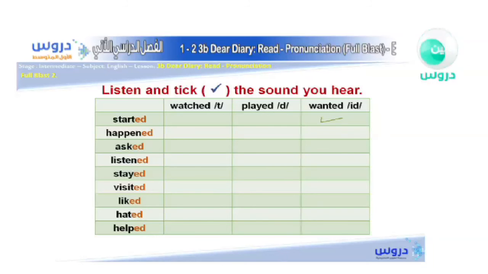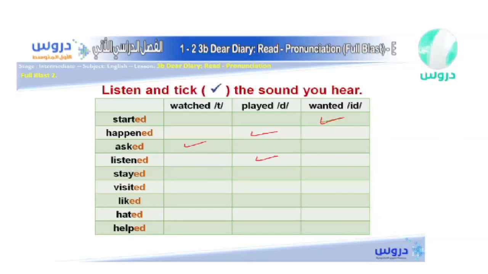Let me change the color over here so it becomes so clear. So the first one over here is actually wanted. Wanted. What about the second one? Happened. Happened. That's right, it's a D sound. The third one, asked. As you can see, that's right, it's a T sound. The fourth, listened. Listened. That's right, yes, that's a D sound.